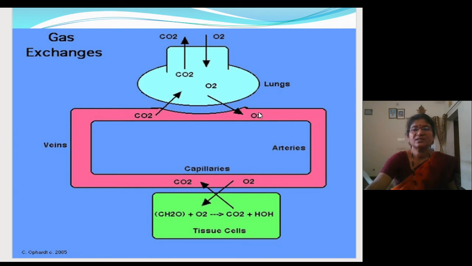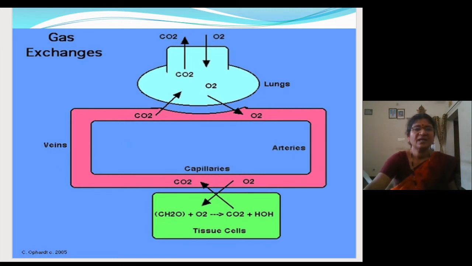Then this oxygenated blood will get transported to the different parts of the body. In different parts, oxygen will get unloaded and the blood will get loaded with carbon dioxide. Then through the veins it will go to the heart, and from the heart it will go to the lungs. Deoxygenated blood again will get oxygenated.